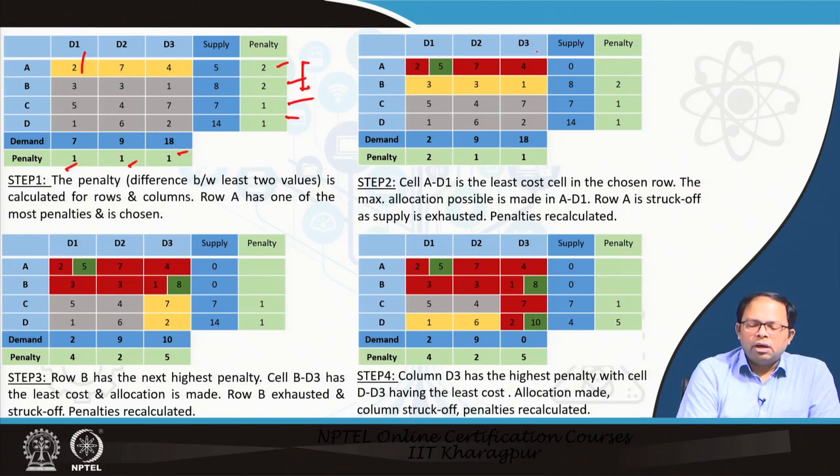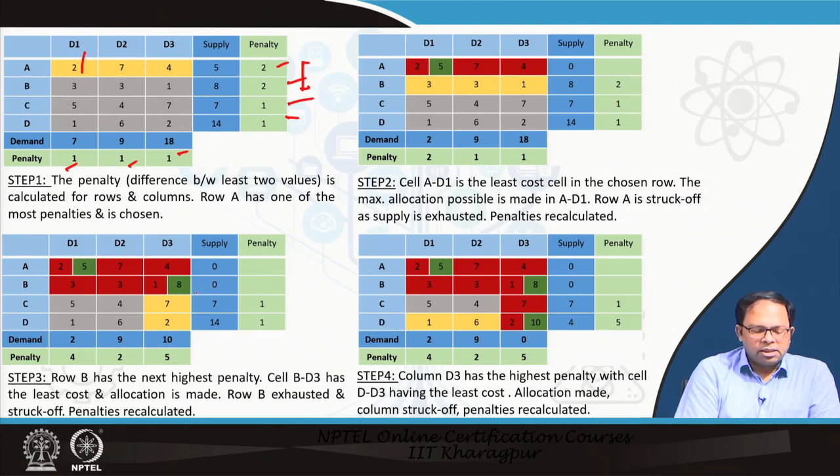Next we move on, and we again estimate the penalties. We see that the penalties are 2, 1, 1, and this has changed because we have now struck off this row. Again out of the two 2s we can choose any one of them. So again this has been chosen. Over here 8 is being allocated, so out of 8 and 18, 8 is allocated. So 10 is remaining to be supplied to D3, but the supply of B is exhausted.